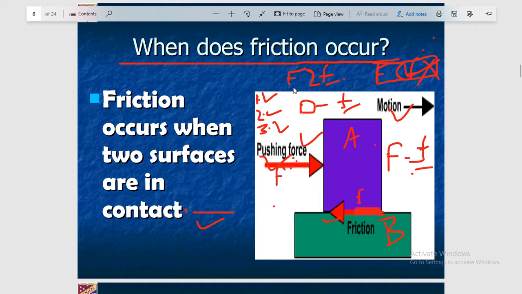In this case object A is at rest, but there is friction between the two surfaces of objects A and B. So it is not necessary that friction works only between two objects moving on each other, but it can be when they are at rest on each other, but there must be a pushing force working on one of the objects.